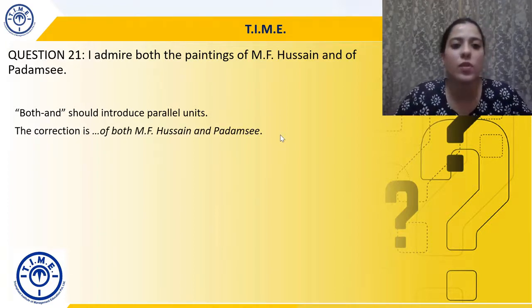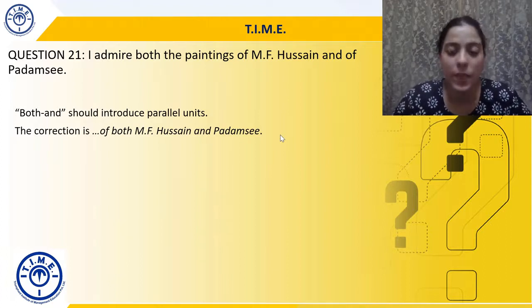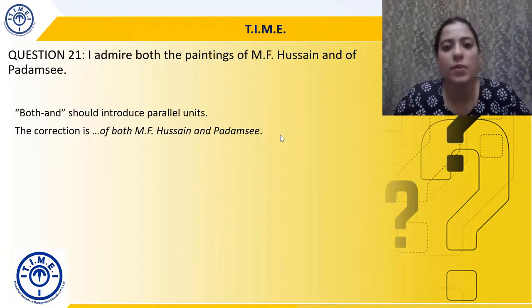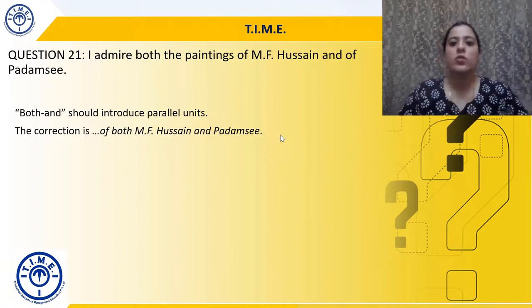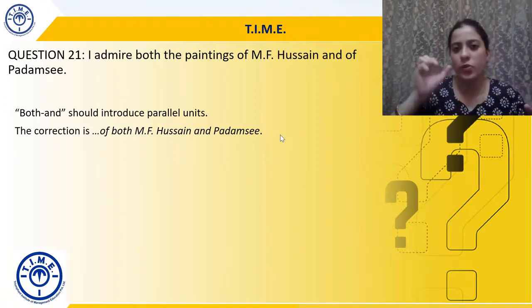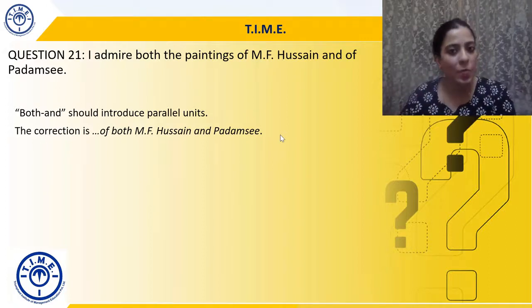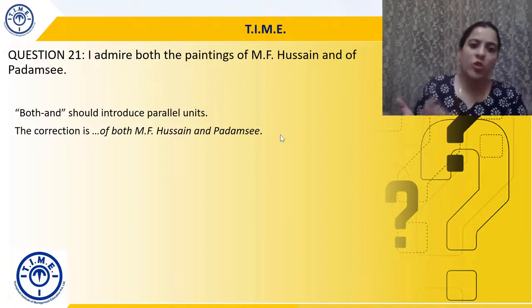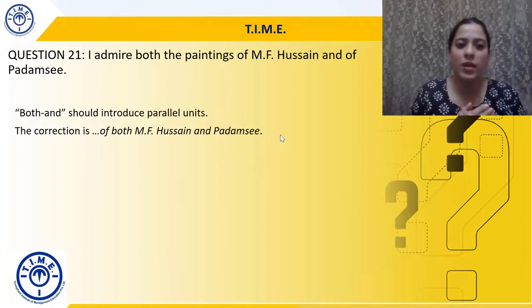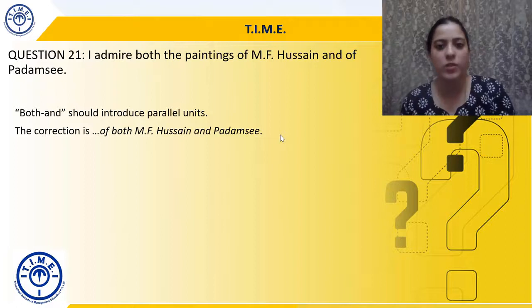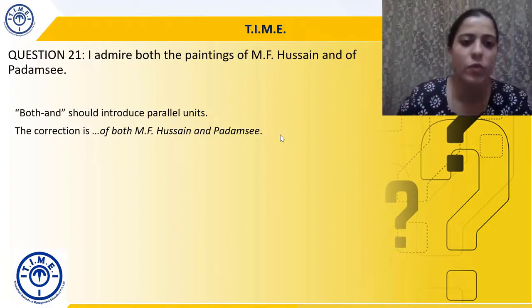And that's why the correction will be I admire the paintings of both M.F. Hussain and Padamsee. So now paintings is something which is introducing M.F. Hussain and Padamsee. It is equally applicable to M.F. Hussain and Padamsee. So that's why we will shift paintings before. So I admire the paintings of both M.F. Hussain and of Padamsee, or just Padamsee. You can drop the of if you want.